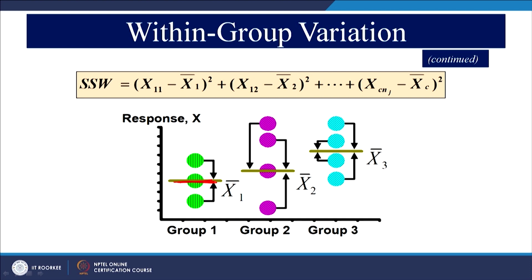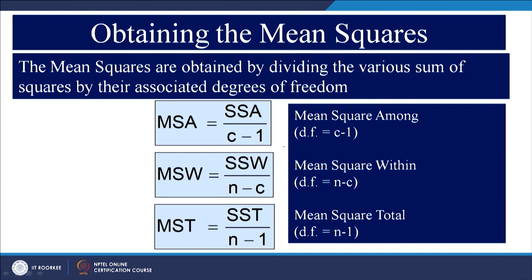Within group variation means the variation of each element from the mean of the group. So, this is the mean and this is the difference. This is the mean of the second group, and these are the variations from the mean of each item or each group member. Similarly, for the third group. So, this is how you can calculate within group and among group variation, right.